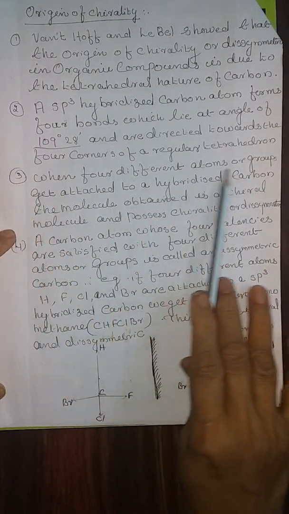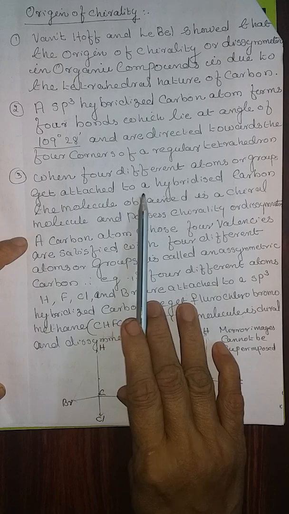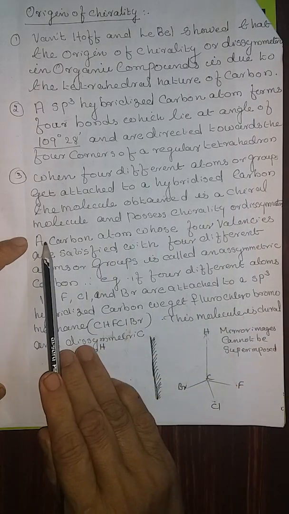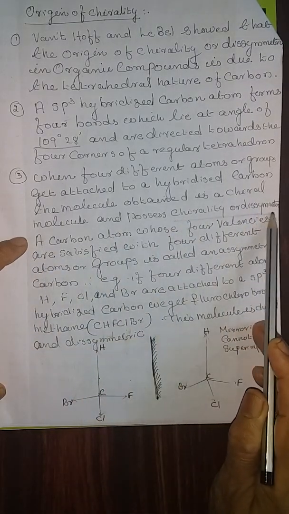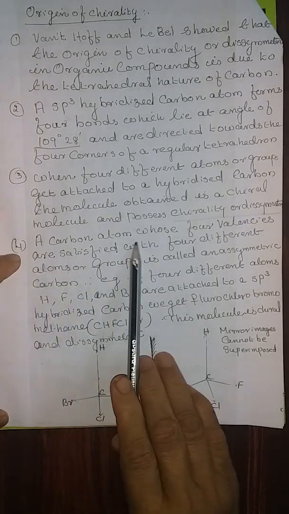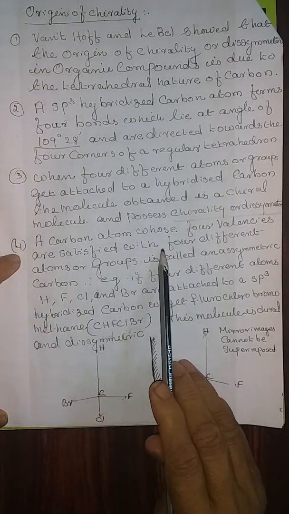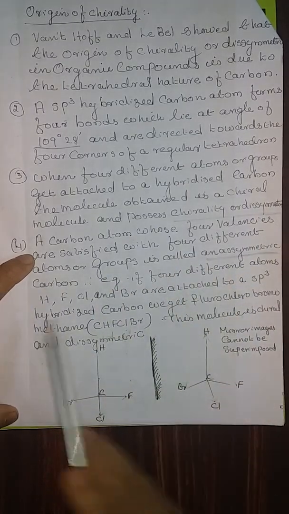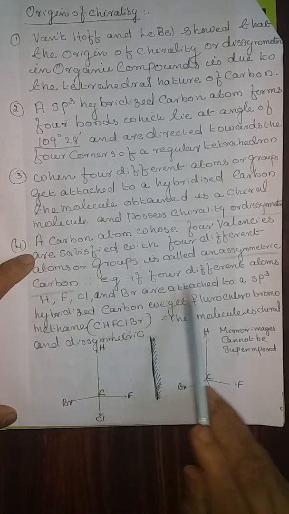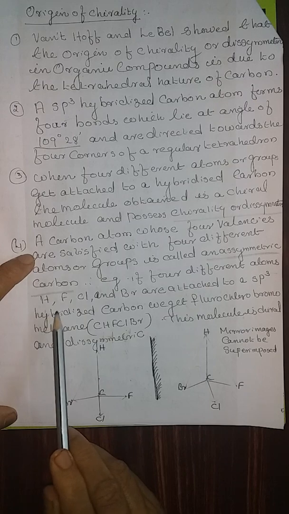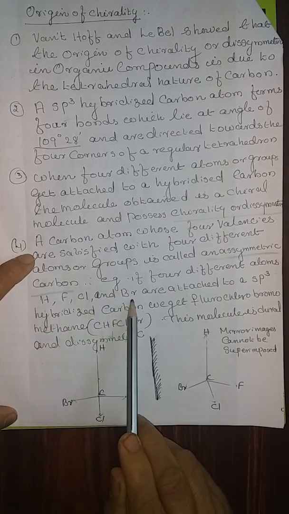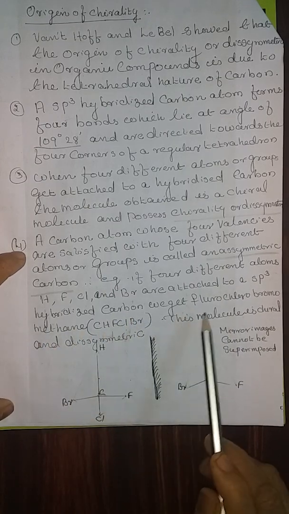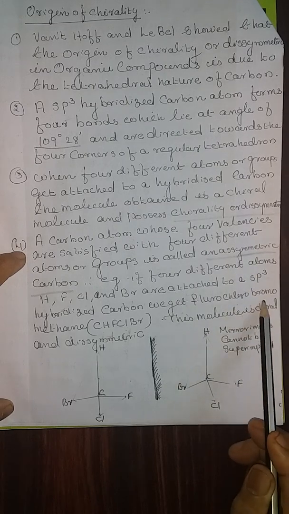3. When 4 different atoms or groups get attached to an sp3 hybridized carbon, the molecule obtained is chiral. The molecule possesses chirality or dissymmetry. 4th one. A carbon atom whose 4 valencies are satisfied with 4 different atoms or groups is called an asymmetric carbon atom. For example, if 4 different atoms, hydrogen, fluorine, chlorine, and bromine, are attached to an sp3 hybridized carbon, we get fluoro chloro bromo methane.